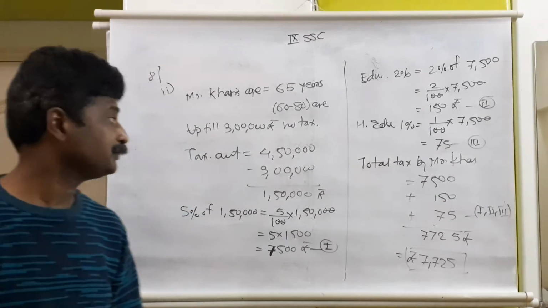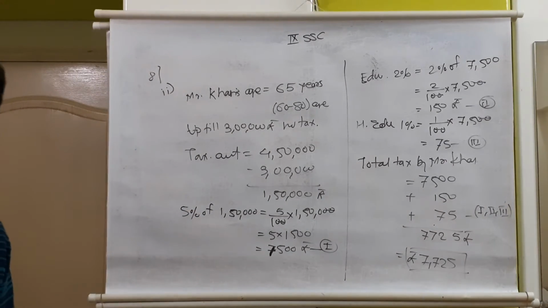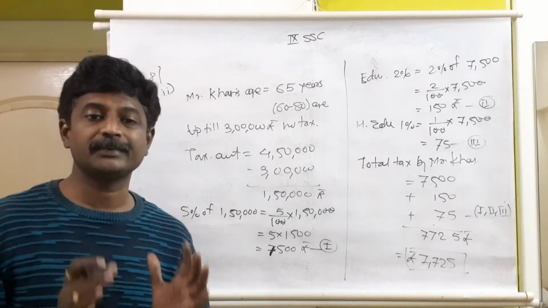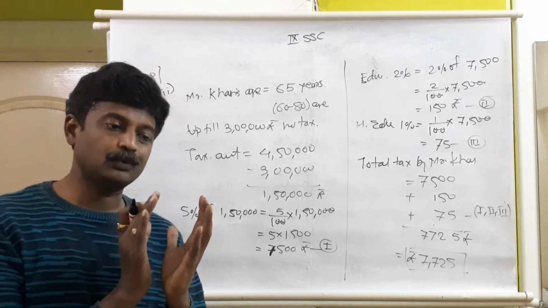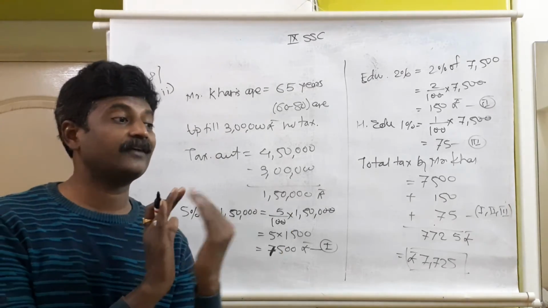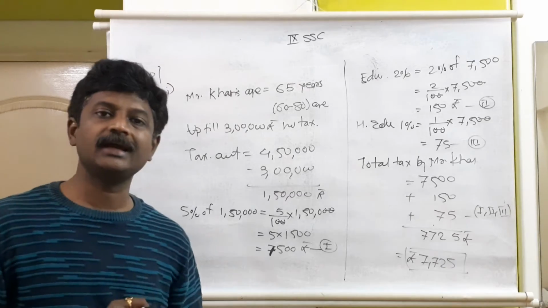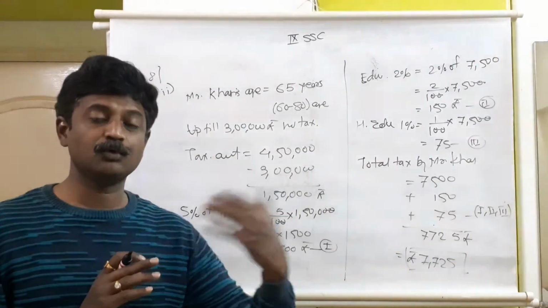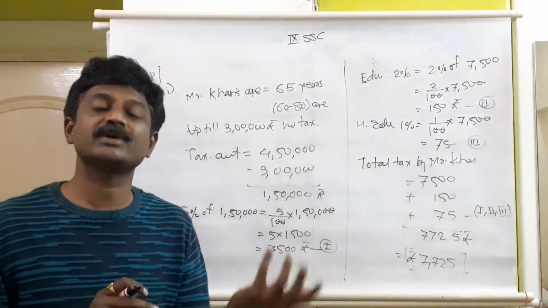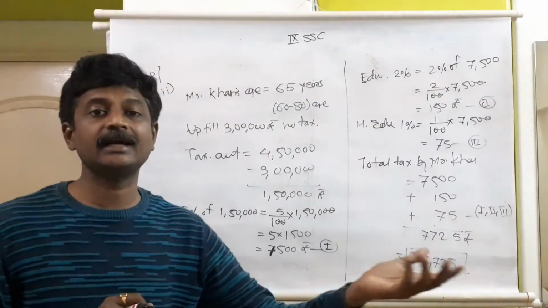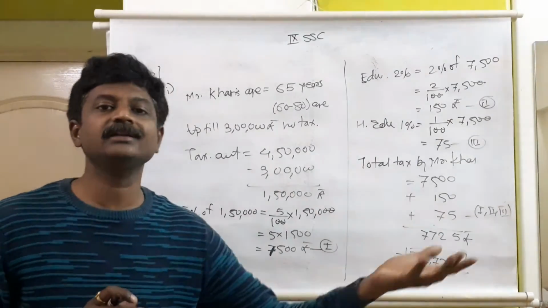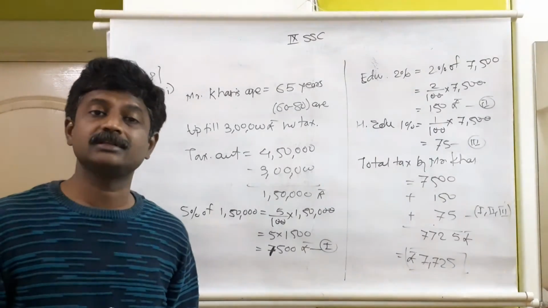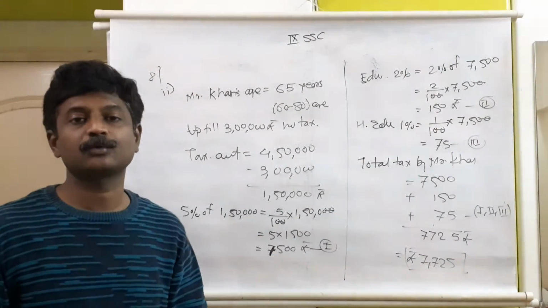As his age comes under the senior citizen criteria, he will have no tax for the first 3 lakh. The remaining amount is 1,50,000 rupees. On 1,50,000 rupees, it will be 5%, because that comes under the till 5 lakh range. If it is more than 5 lakh but less than 10 lakh, then 20%. And if it is more than 10 lakh rupees, then 30%. So 5, 20 and 30. Below 5 lakh rupees, 5%; below 10 lakh rupees, 20%; and above 10 lakh rupees, 30%.